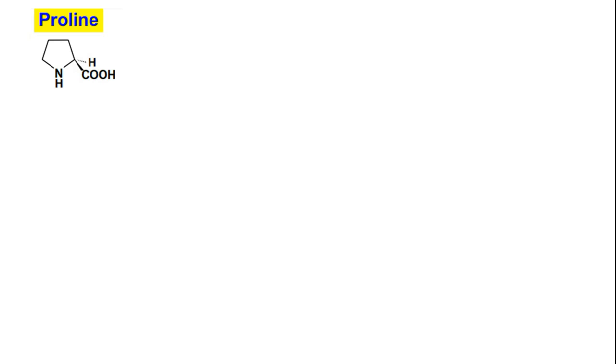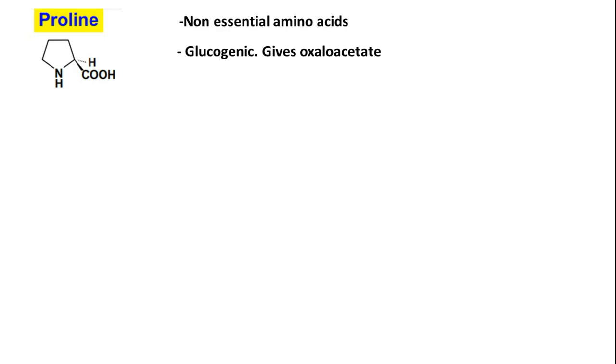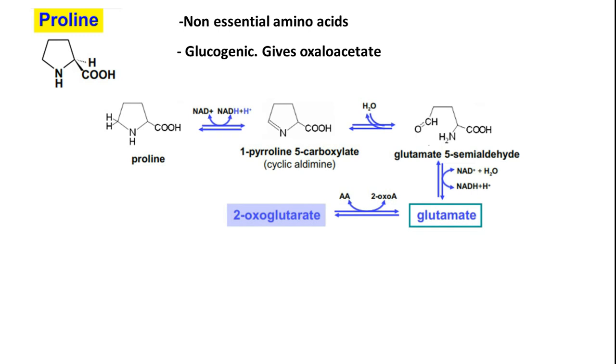Then let's go on to proline. Proline is a non-essential amino acid, as we have seen just now. It can be obtained from glutamic acid. It is glucogenic and it gives us oxaloacetate. So what is happening in the beginning? Proline will be dehydrogenated so that you have a C double bond N formation. Then it will be hydrolyzed to give us glutamate 5-semialdehyde.